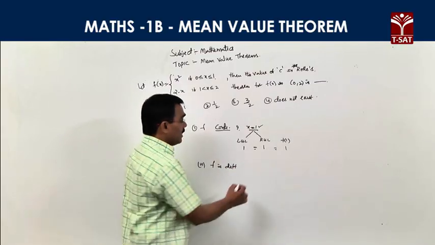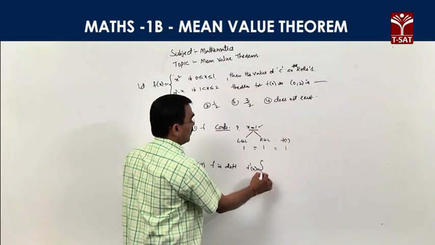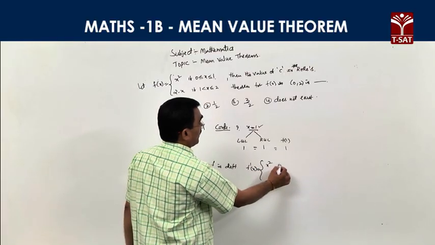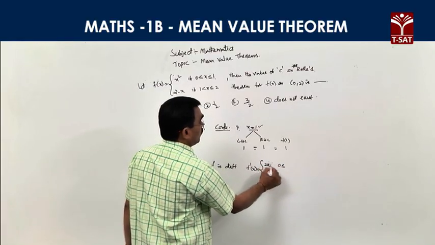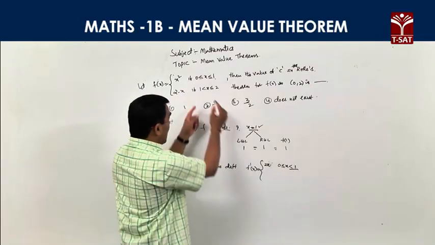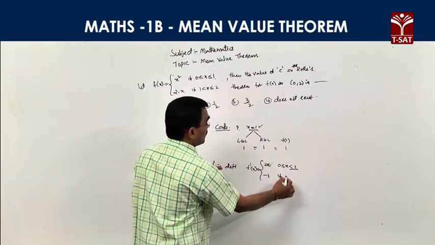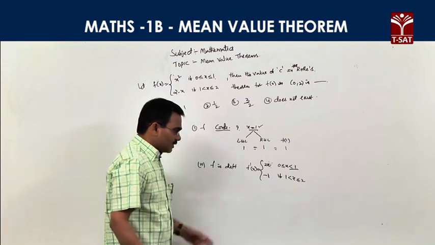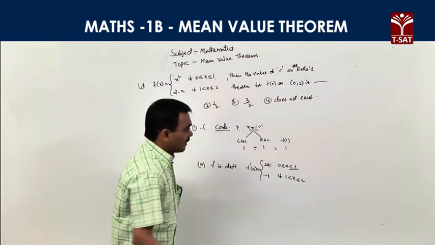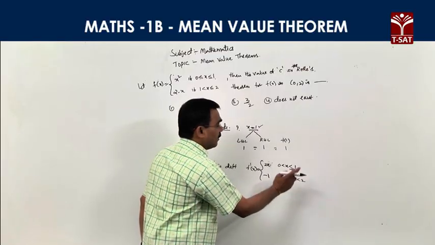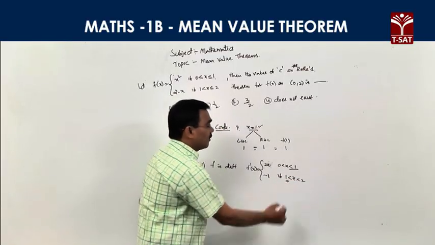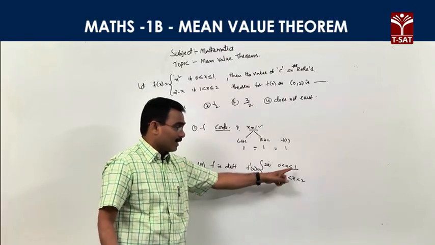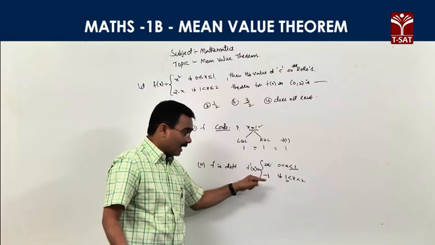In the open interval, we observe f dash x is equal to, right, from 0 to 1, the differentiation of x square is 2x for x less than 1. And the differentiation is minus 1 for 1 less than x less than or equal to 2. Now this is the differentiation, right, in our open interval the endpoints are not required. We check at x equal to 1. You observe that the left derivative is 2 and the right derivative is minus 1 at x equal to 1.